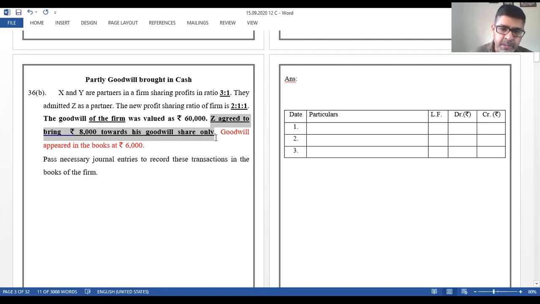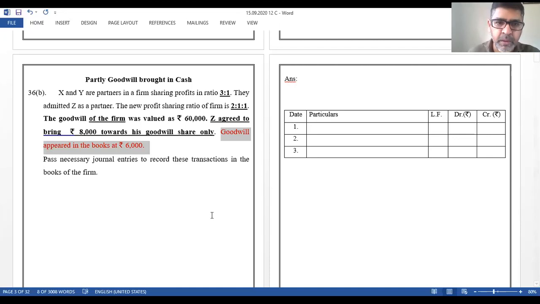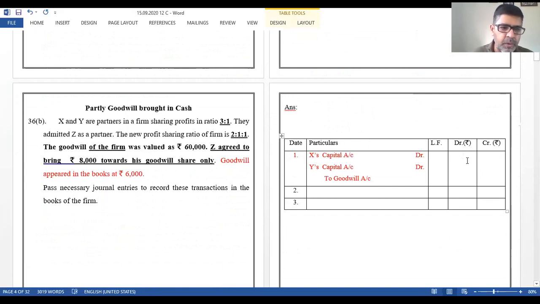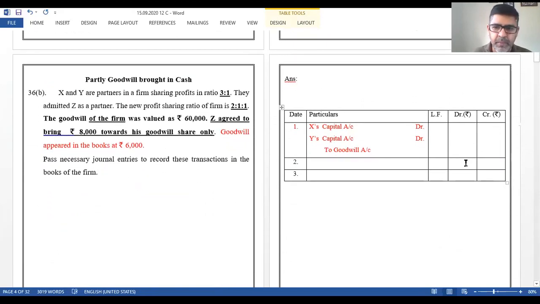Goodwill appeared in the books at rupees 6,000. The goodwill appearing in the books has to be written off amongst the old partners in their old ratio, right? So pass the necessary entries. Let us start with writing off the goodwill appearing in the books. X and Y are the partners, so let me copy this entry. 6,000 in the ratio of 3:1. How much will this be? 3:1, total 4, so 4,500 and 1,500, and 6,000.